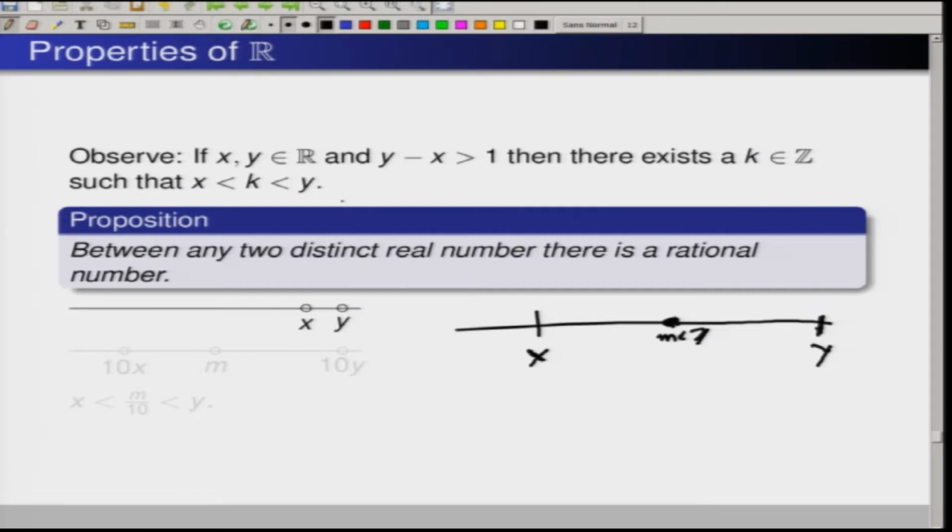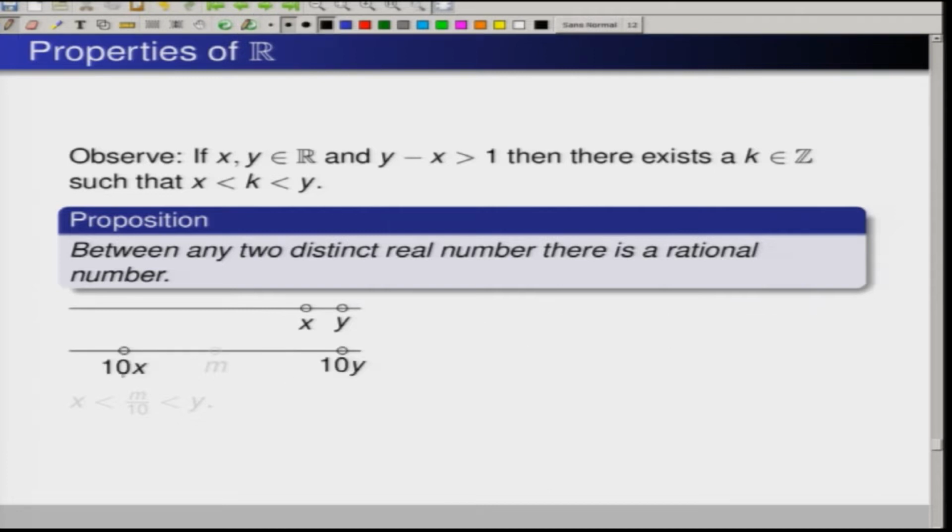Now, if they are very close by, whatever the closeness, we do not care. What we can do is expand them. If I multiply by some large number, for example 10, then 10x will be somewhere here and 10y will be here.